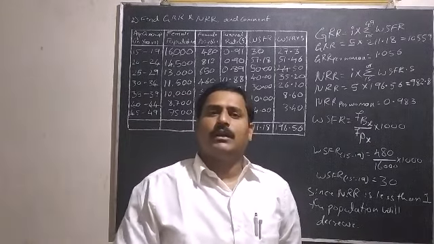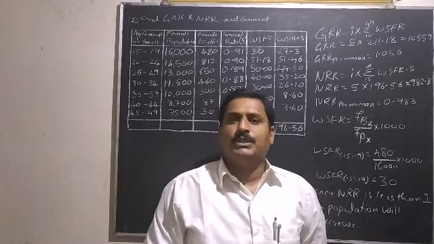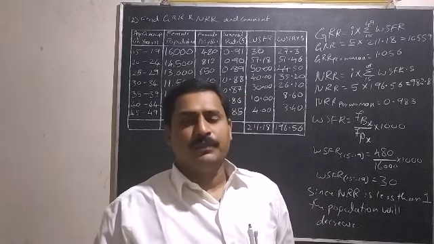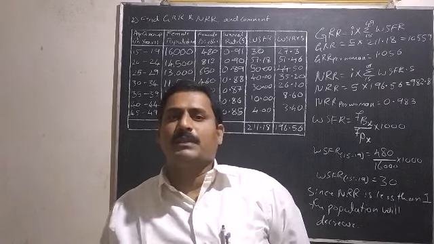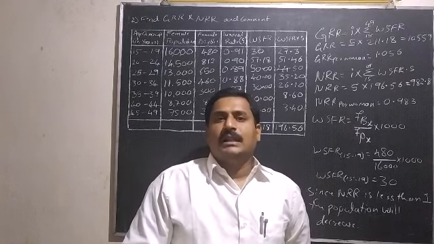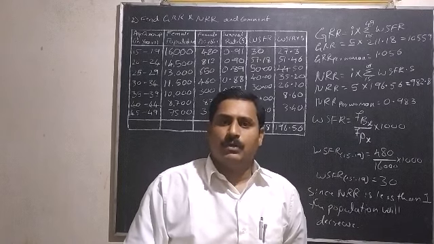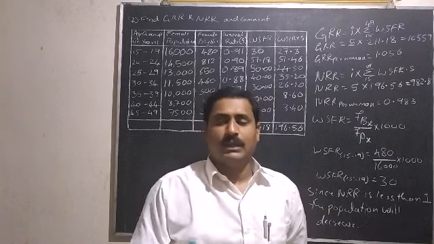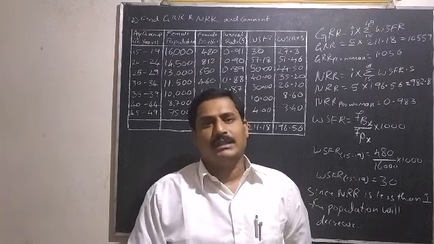Such problems where NRR and GRR calculations come may be asked for 10 marks. And in the last class we solved TFR for two locations; that question also may come for 10 marks. And from this chapter another question will come for 10 marks, that is standardized death rate. So in the next class we start solving problems on mortality rates, that is death rates. What is mortality, what are the mortality rates, and how to calculate them, we will discuss in our next classes.